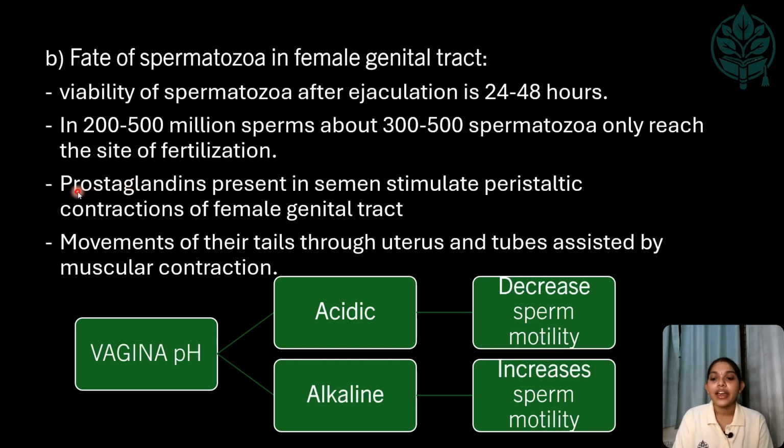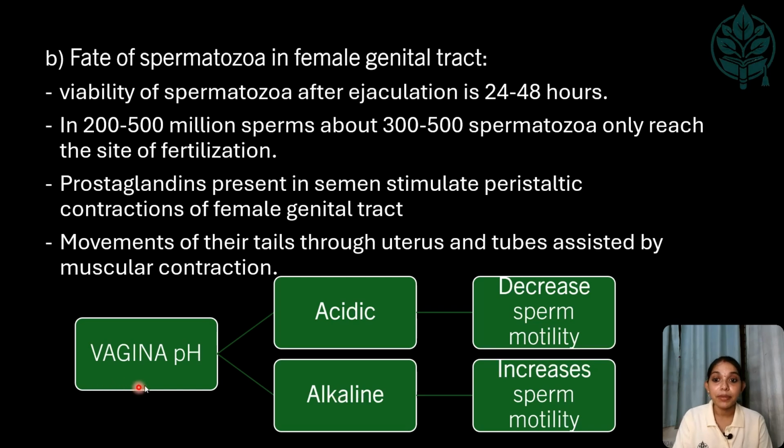Ampulla. And prostaglandins, which are present in the semen, stimulate peristaltic contractions of the female genital tract, and the movement of their tails through the uterus and tubes is assisted by the muscle contraction. So, after ejaculation, the prostaglandins present in the semen stimulate the muscle contraction of the female genital tract, and this muscle contraction helps in the motility of the sperm to the uterine tube.